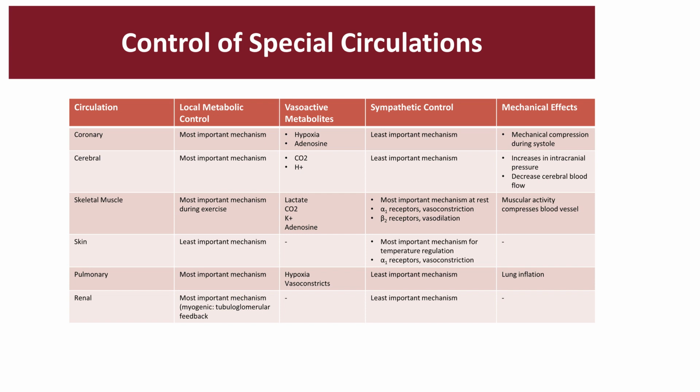These are the trigger events that will cause you to have a change in the way the blood flows. Notice that the skin and the renal system do not have specific vasal metabolites. However, the most important mechanism for temperature regulation is going to be the alpha-1 receptors for vasoconstriction. And in the renal system, the most important mechanism for local metabolic control is the myogenic stretching as well as tubuloglomerular feedback based on the amount of fluid and ions passed through.